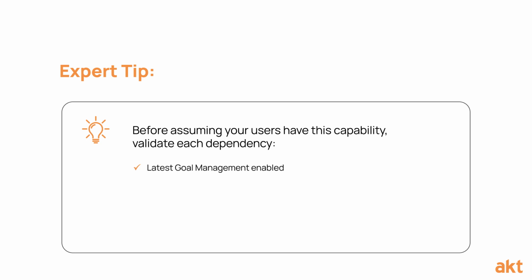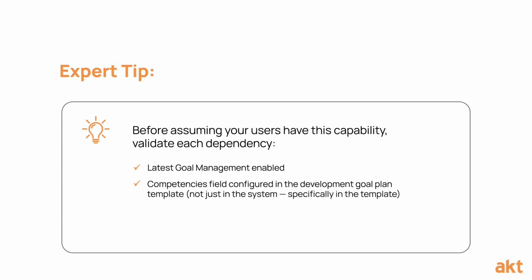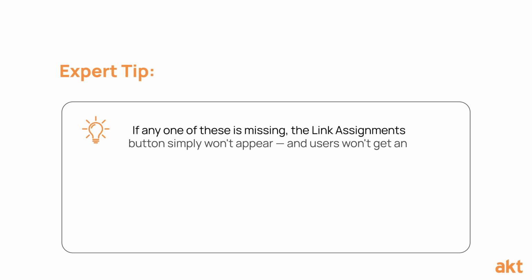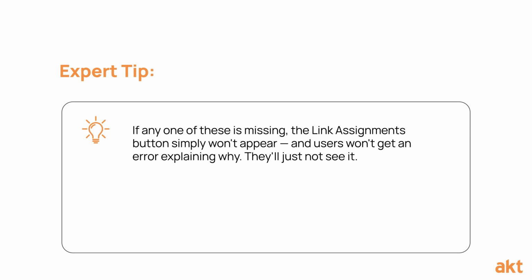Latest goal management enabled. Competencies field configured in the development goal plan template, not just in the system, specifically in the template. Users have read or write permission to the competencies field. Assignment opportunities enabled in Opportunity Marketplace. If any one of these is missing, the Link Assignments button simply won't appear, and users won't get an error explaining why. They'll just not see it.